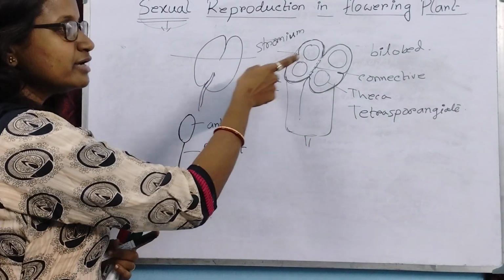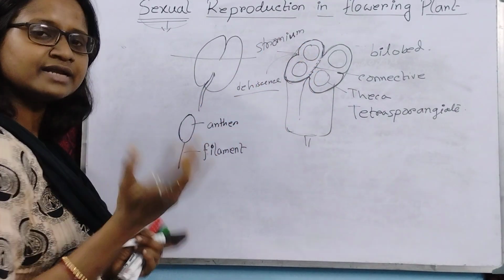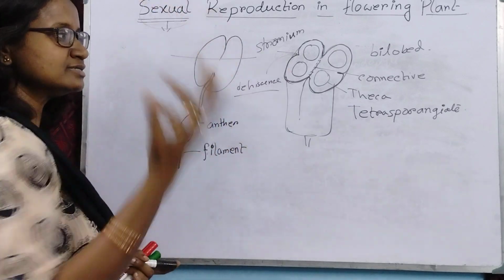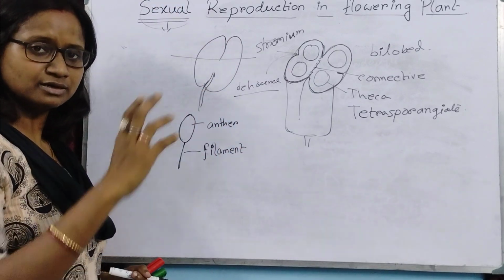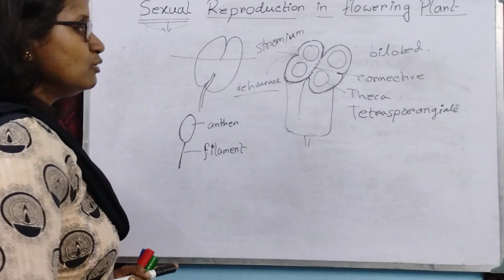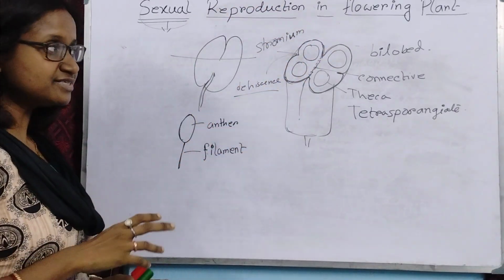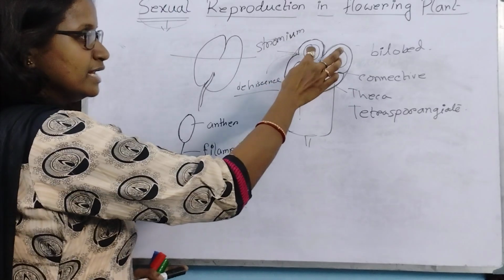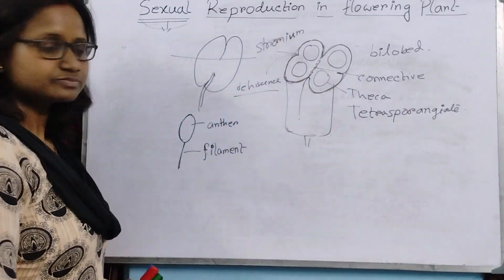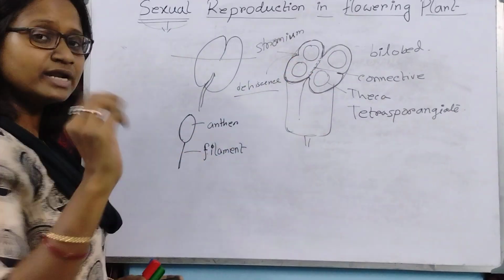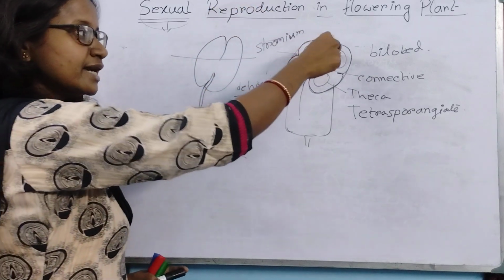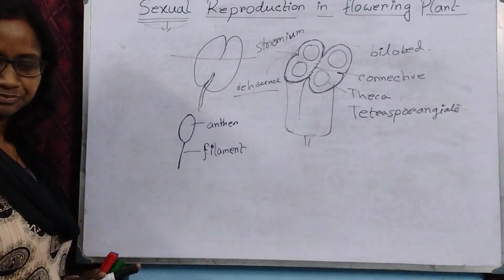At that point, the anther ruptures and the pollen grains come out from the anther lobe. Now the question is, what is the structure inside the pollen chamber or theca, because pollen grains are produced inside this chamber?